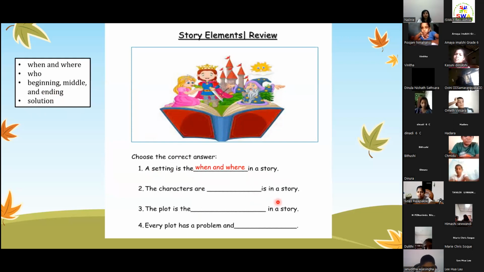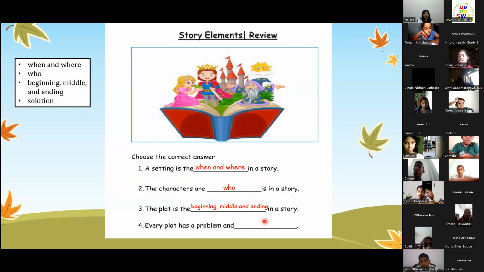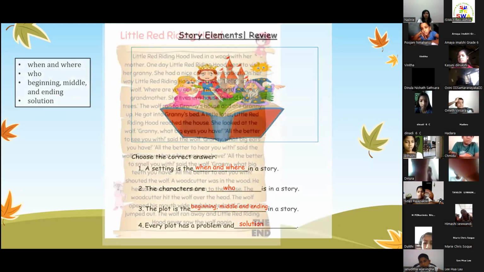The characters are what in the story? Who is in a story. Yes. For the third one, the plot is the what in a story? Beginning, middle, and ending of the story. Excellent, children. Beginning, middle, and ending. How about every plot has a problem and a solution. Solution. Very good. Very good, children.